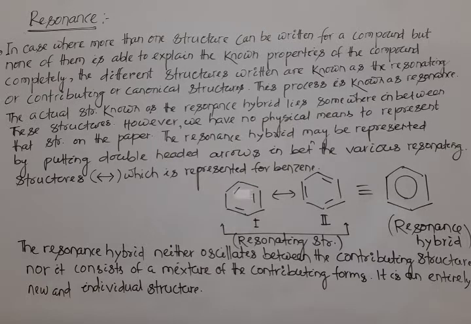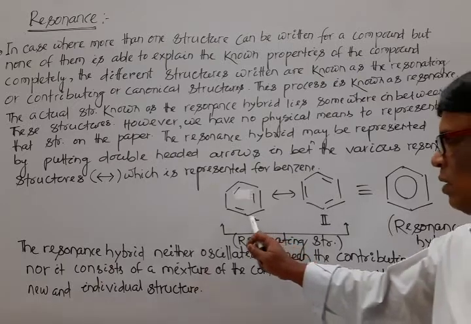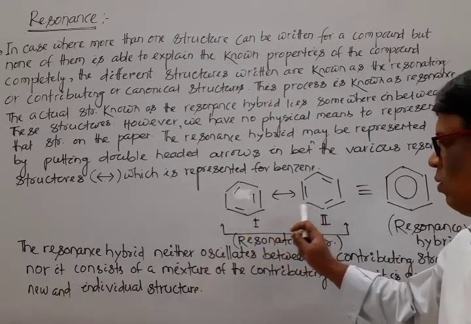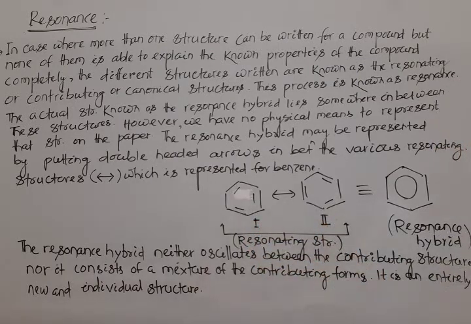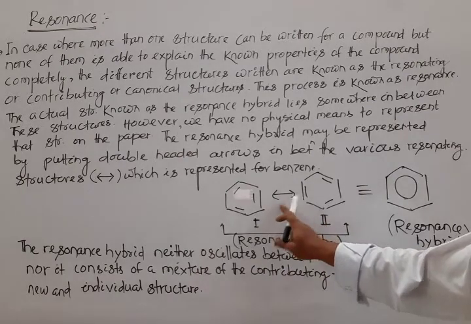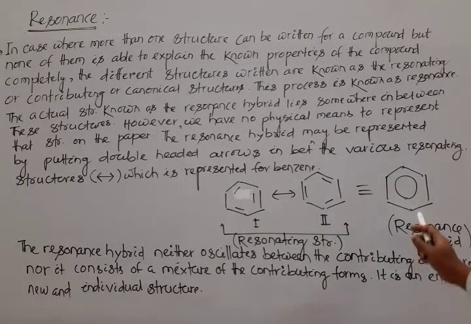However, we have no physical means to represent that structure on the plane of paper. The resonance hybrid may be represented by putting a double-headed arrow in between the various resonating structures. An example is benzene: Kekule 1, Kekule 2, first structure and second structure. It is a symbolic representation for writing the resonance structure, and the last one is known as the resonance hybrid.